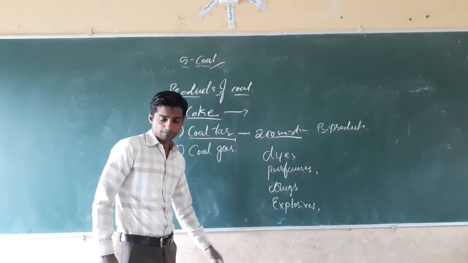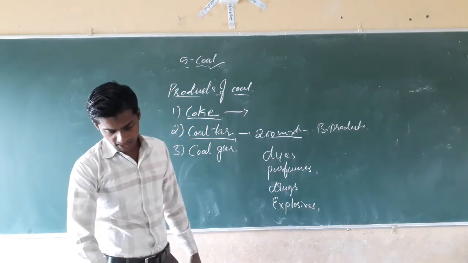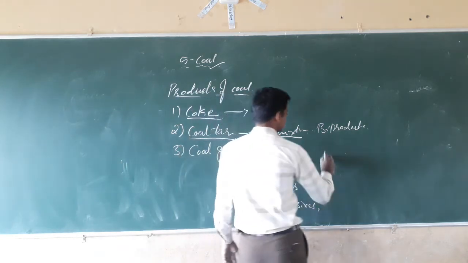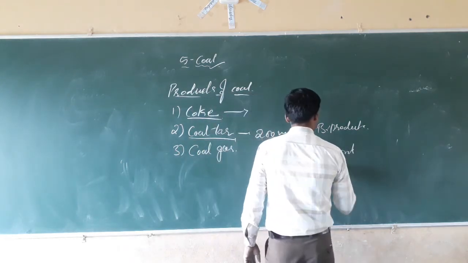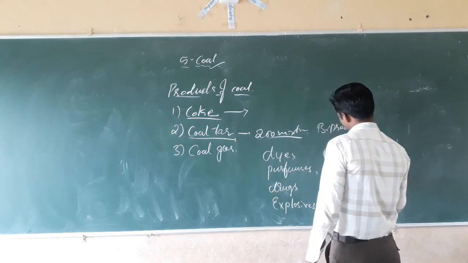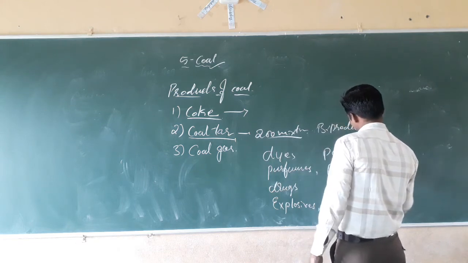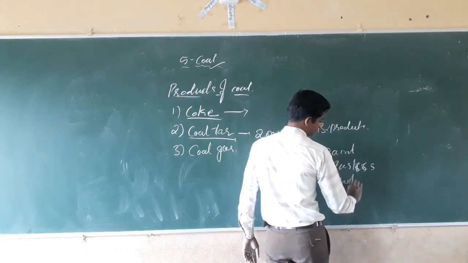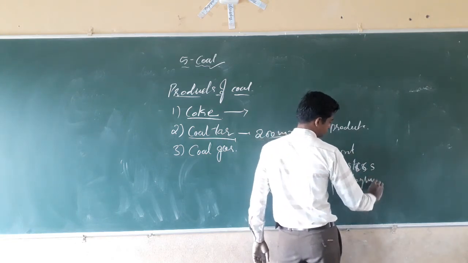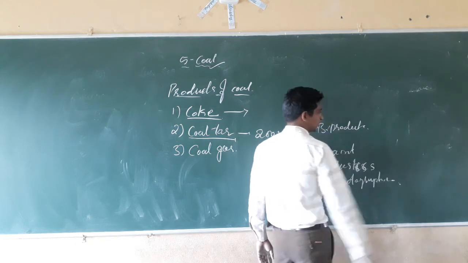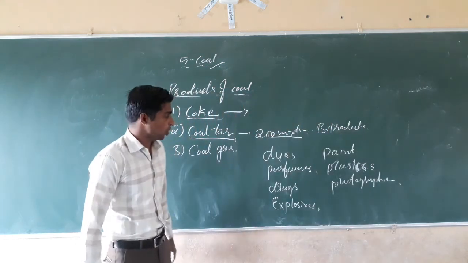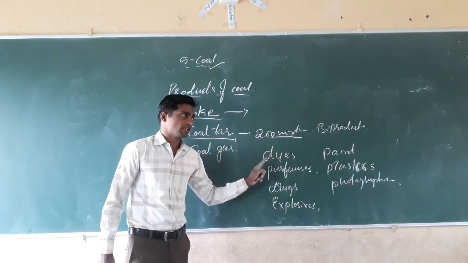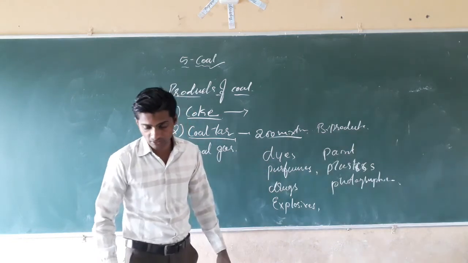Next, explosives, and photographic plates, paint, plastics, and so on. All these are prepared with the help of coal tar. In the examination, if you are asked what the byproducts of coal tar are, that time you have to write these.